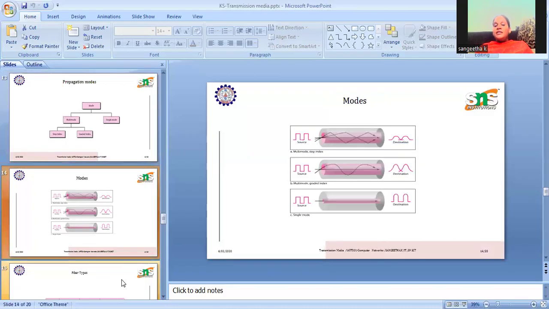See the diagram. The first one is multi-mode step index, and the second one is multi-mode gradient index. In multi-mode step index, multiple waves are transmitted through the core material. And the last one is a single wave transmitted over the core material. The capacity of the cable will be higher in multi-mode, a bigger one. But in single mode wave transmission, it is a narrow one, and a single ray of signal will be passed.